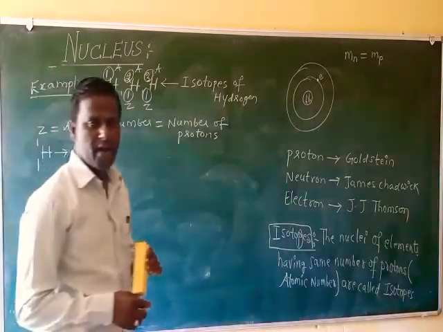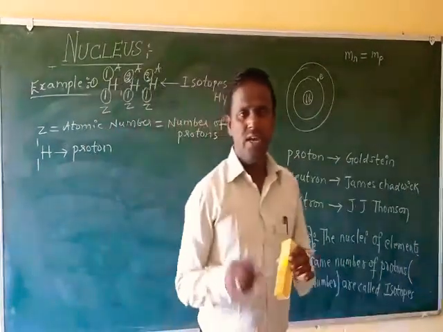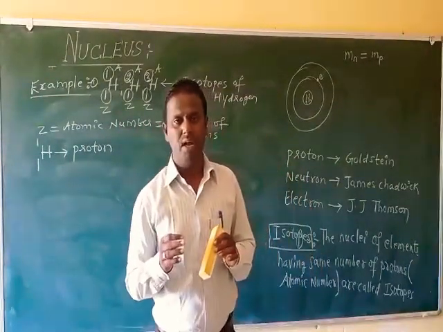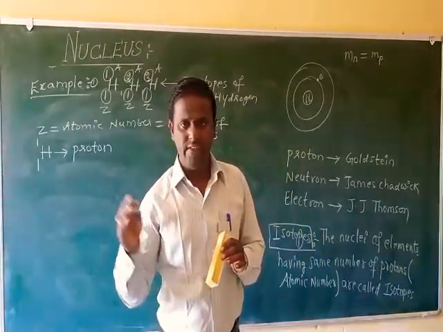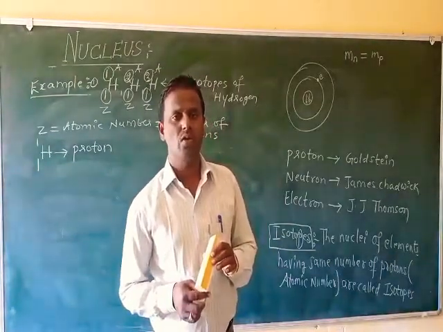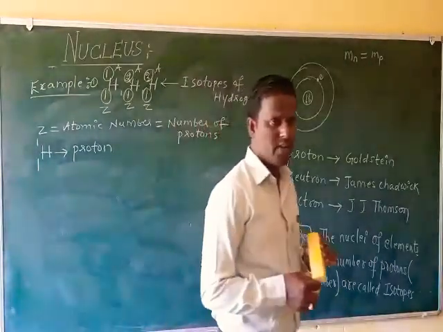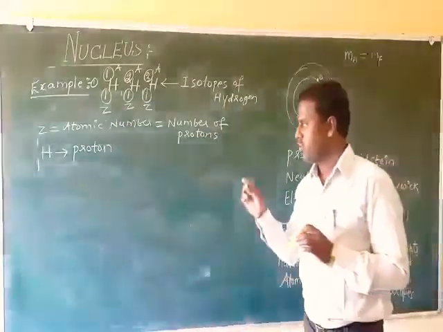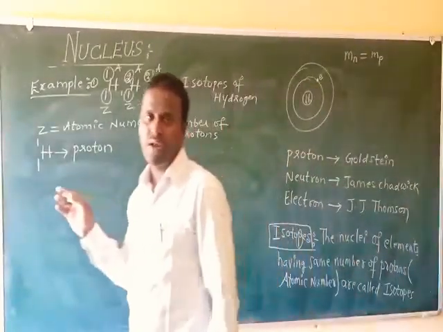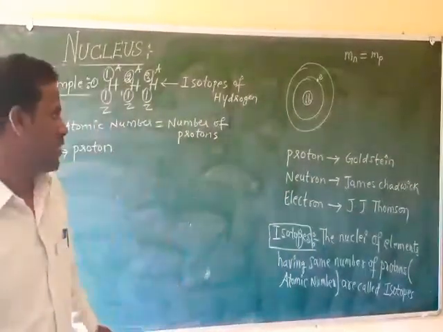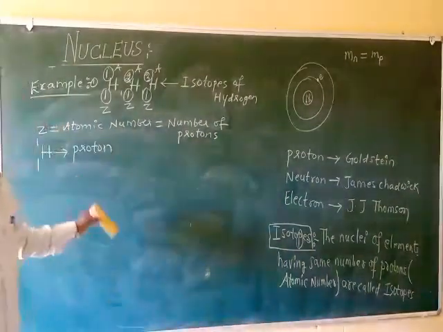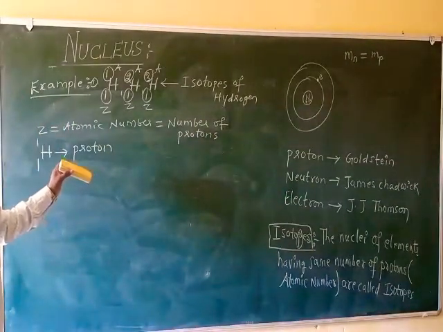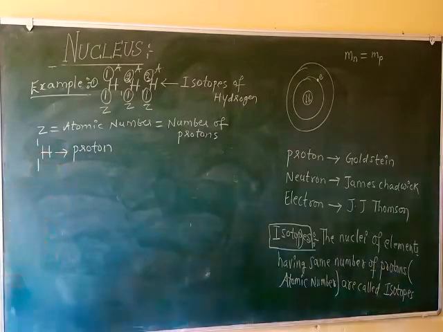Why? In an atom the number of protons is exactly equal to the number of electrons. So the total positive charge of an atom is equal to the total negative charge. This is why an atom is electrically neutral.